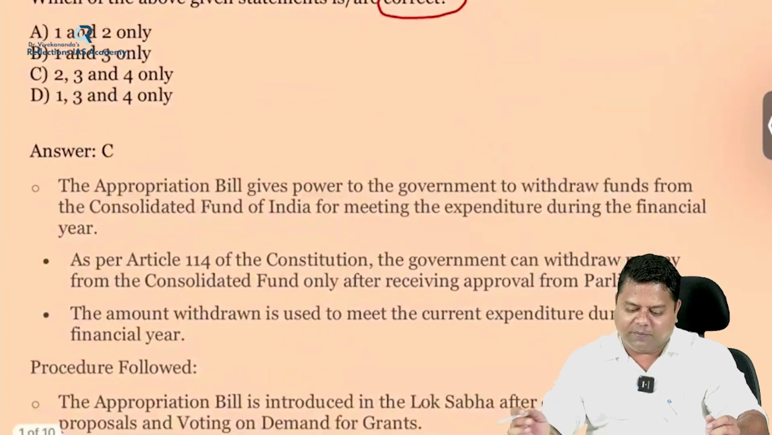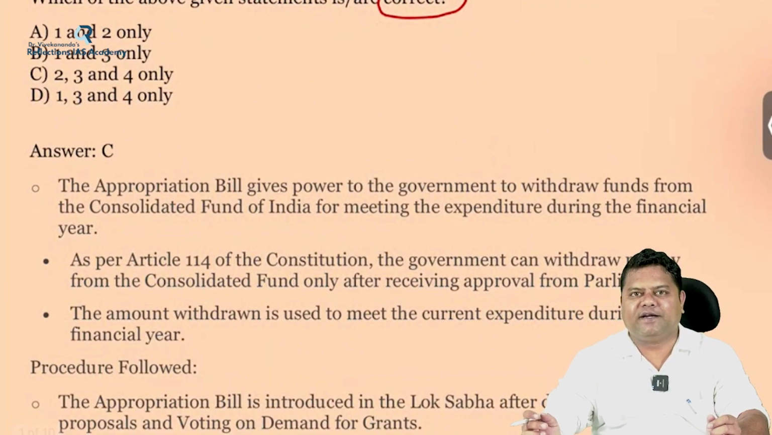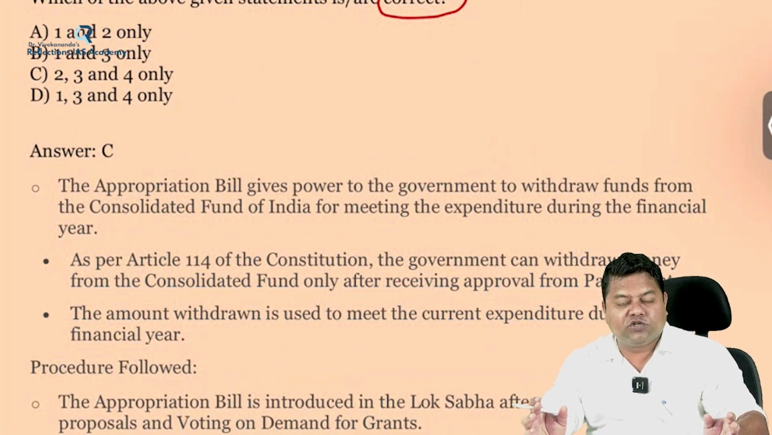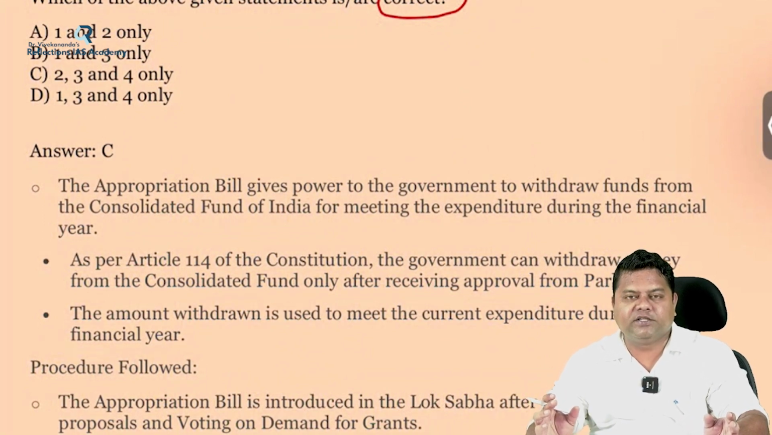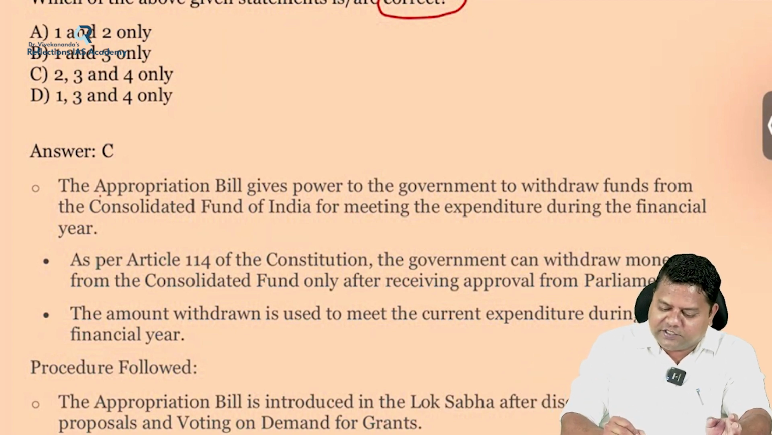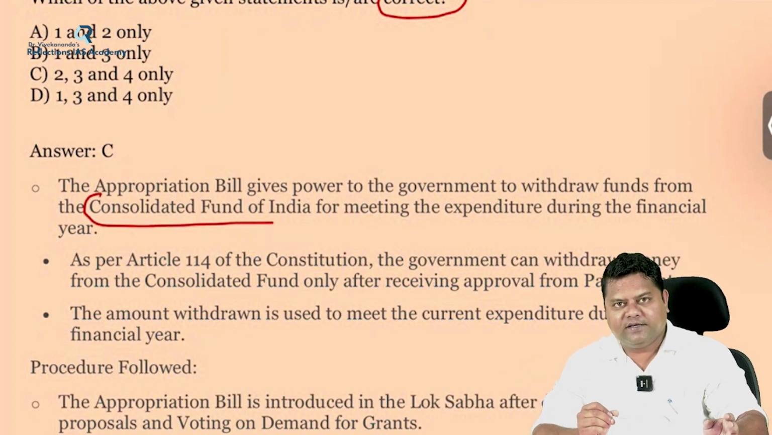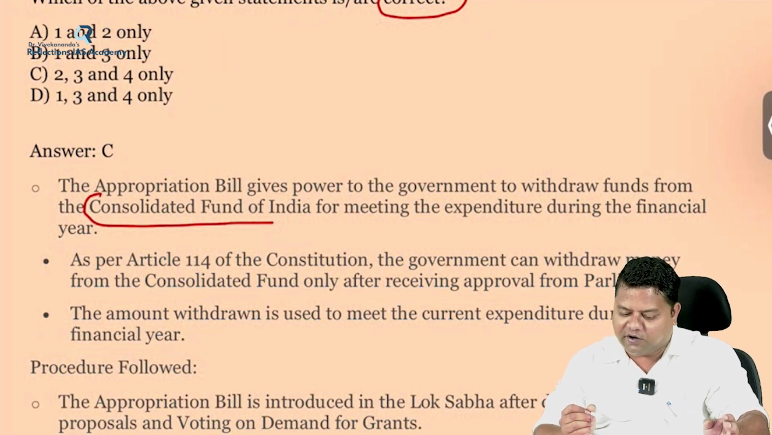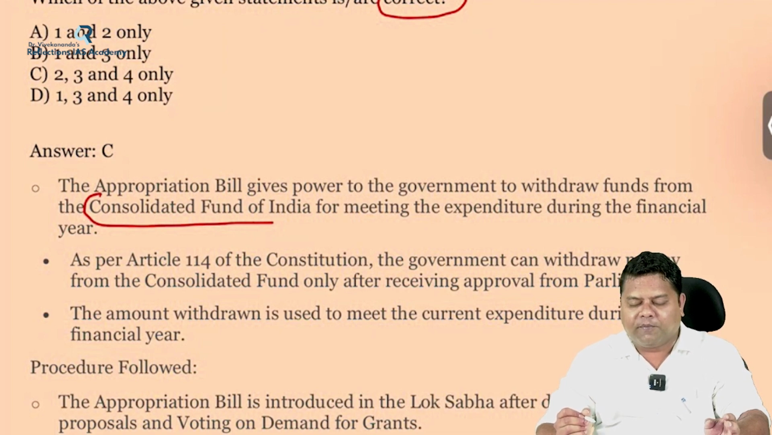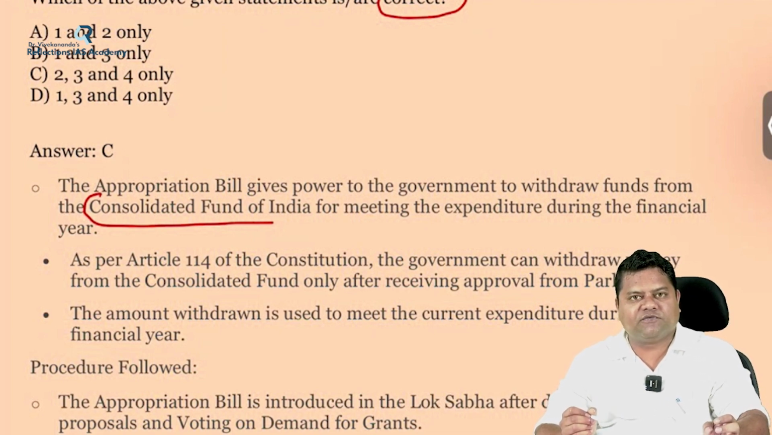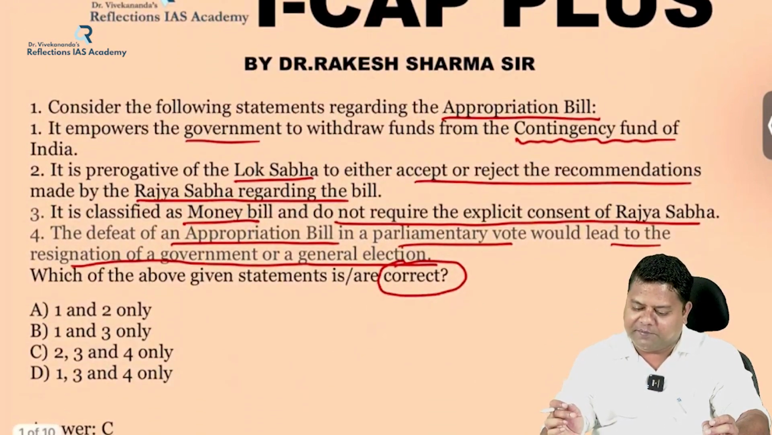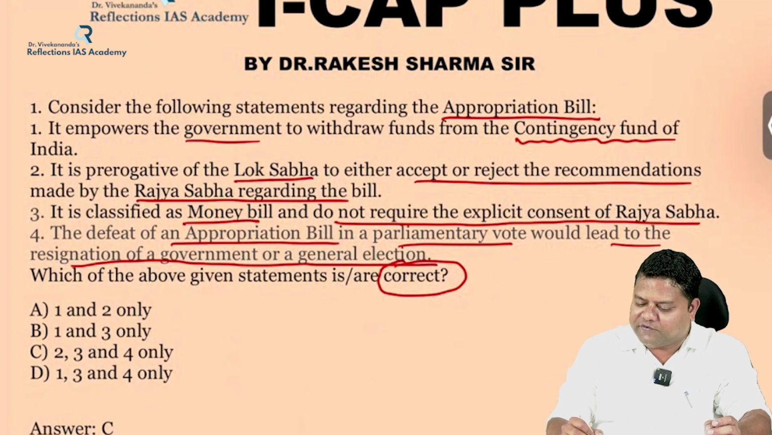So let's see about this appropriation bill. This bill gives the power to the government to withdraw the funds from the consolidated fund of India. Why? Because to meet the annual expenditures, that year's expenditures, the government is empowered to withdraw funds from the consolidated fund of India. But in the question, the statement is, it empowers the government to withdraw funds from the contingency fund of India.